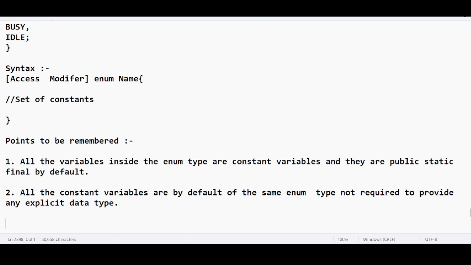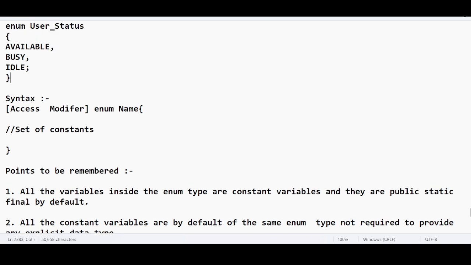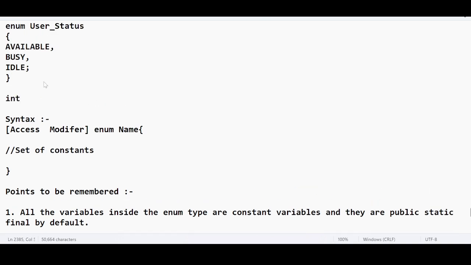We have seen data types such as integer, float, string, and so on. These are the actual data types. But when you represent a variable inside the enum type, by default it is of enum type. There is no specific data type for this because they are constants.